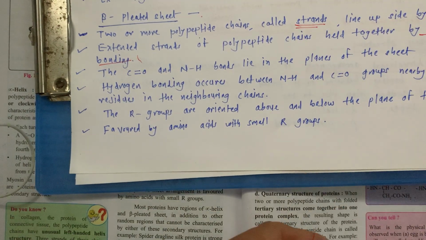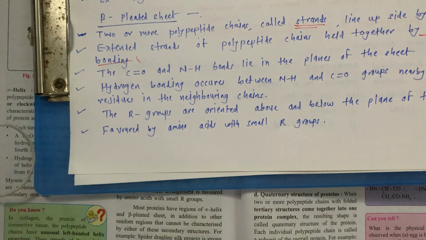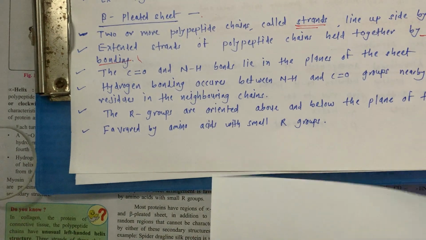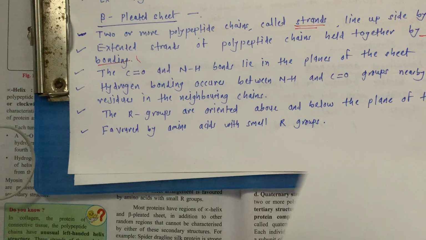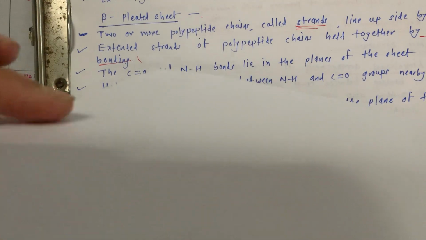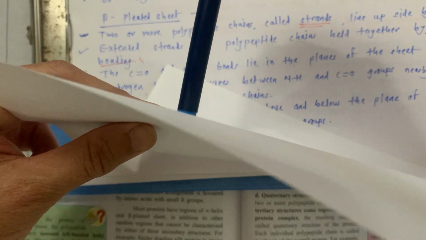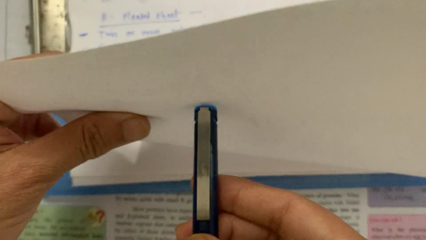Okay. The R groups are oriented above and below the plane of the sheet, and those R groups are again smaller ones. So suppose this is the plane of the paper. Then R groups are like this, above and below the plane of the sheets, in this way.